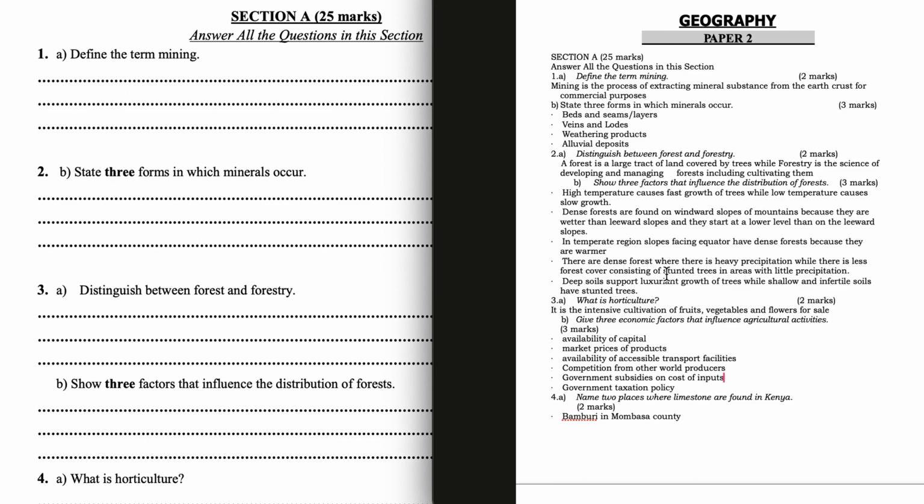There are dense forests where there is heavy precipitation, while there is less forest cover consisting of stunted trees in areas with little precipitation. Deep soils support luxuriant growth of trees, while shallow and infertile soils have stunted trees. What is horticulture? It is intensive cultivation of fruits, vegetables, and flowers for sale.